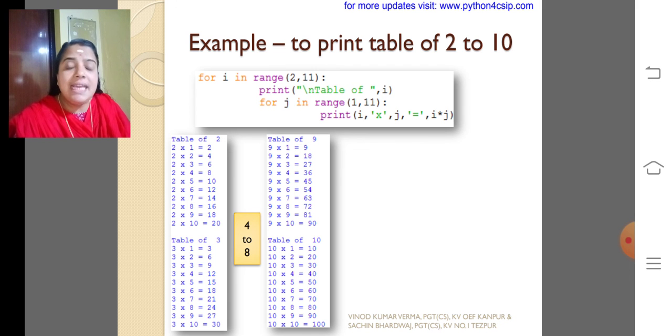My dear children, the in-depth explanation will be given in the online session. Please go through the programs, how to write a nested loop, loop within a loop. I think you are all clear about what is a nested loop, what is range, what is random. In the online session, we will discuss more. Thank you.